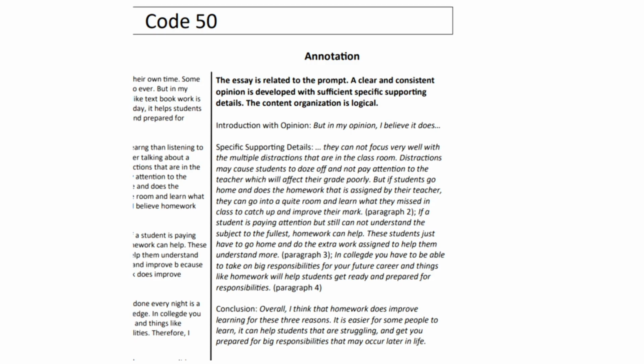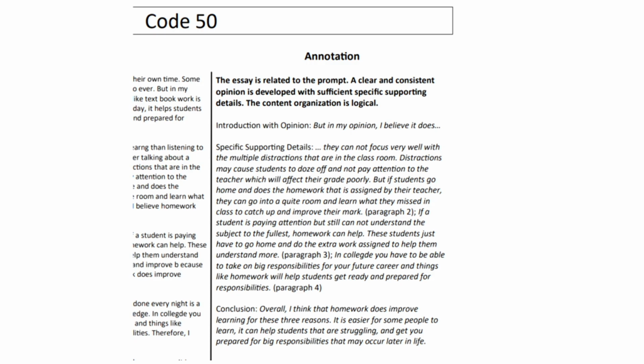First of all, doing textbook work is easier for some students to learn than listening to a teacher talk all day. Some students find it hard to listen to a teacher talking about a lesson because they cannot focus very well with the multiple distractions that are in the classroom. Distractions may cause students to doze off and not pay attention to the teacher, which will affect their grade poorly. But if students go home and do the homework that is assigned by their teacher, they can go into a quiet room and learn what they missed in class to catch up and improve their mark. Therefore, I believe homework does improve learning.